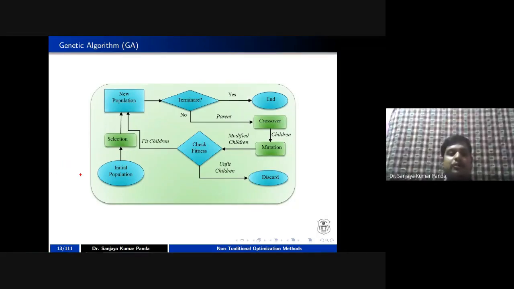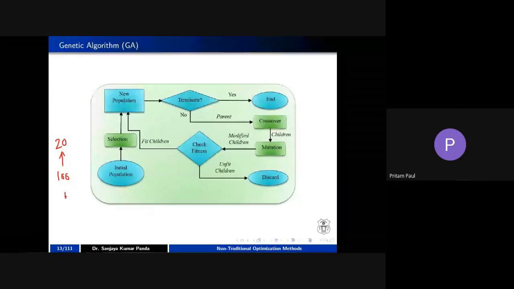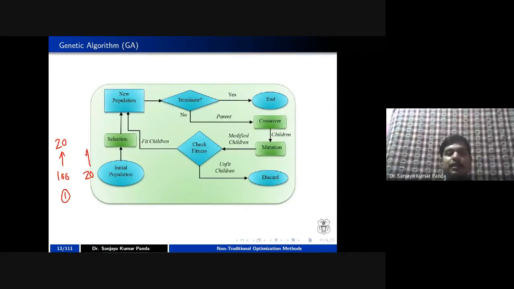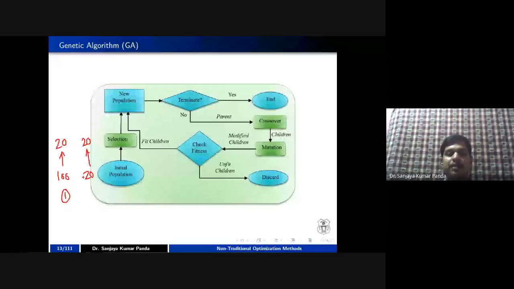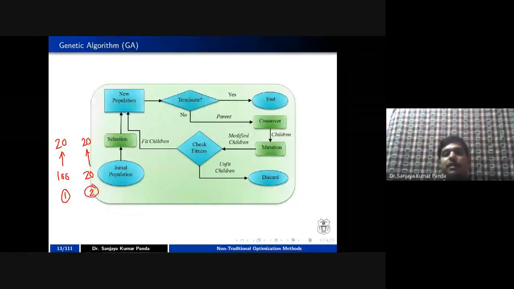No. I am telling you there are two cases. First case, you are taking your initial population as 100, right? There you are applying some selection method in which you are selecting, let's say, 10 or 20 chromosomes. That is the first case. Second case, you are taking only, let's say, out of these 20, you are selecting something, but the output is again 20 only. But if you observe the pattern inside, these 20 is not same as those 20. So these two methods you can apply, right? Two ways you can apply this process from initial population to your selection.